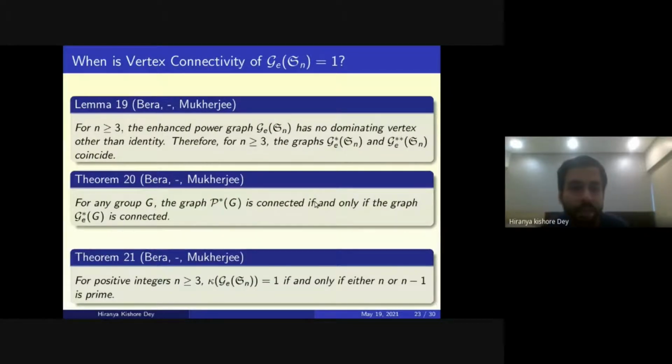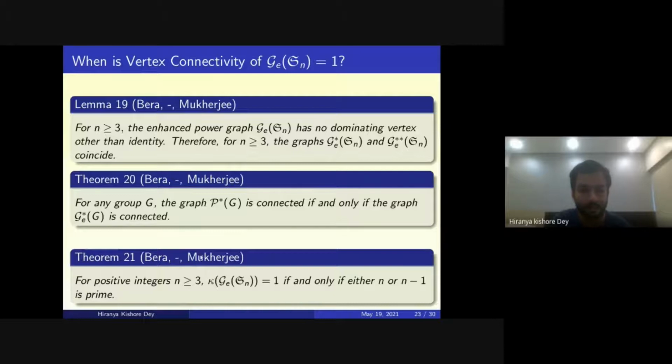So now we move to the symmetric group. For the symmetric group, the enhanced power graph of S_n has no dominating vertices other than the identity, and therefore for n greater than or equal to 3, the graphs G star S_n and G star star S_n coincide. We are able to prove that for any group G, the graph P star G is connected if and only if the graph G star G is connected.